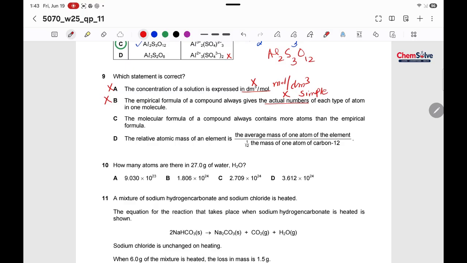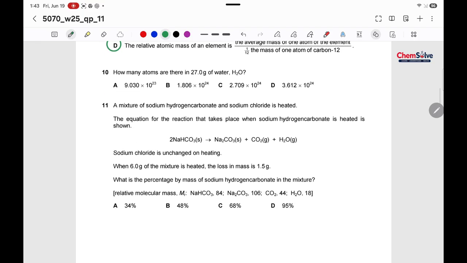The molecular formula of a compound always contains more atoms than the empirical formula. No, the atoms stay the same, only the number of atoms changes. So the only option left is D. The relative atomic mass of an element is the average mass of one atom of the element divided by 1/12 of the carbon 12. Yes, this is the correct statement and this is the definition of relative atomic mass. So D is the correct option.